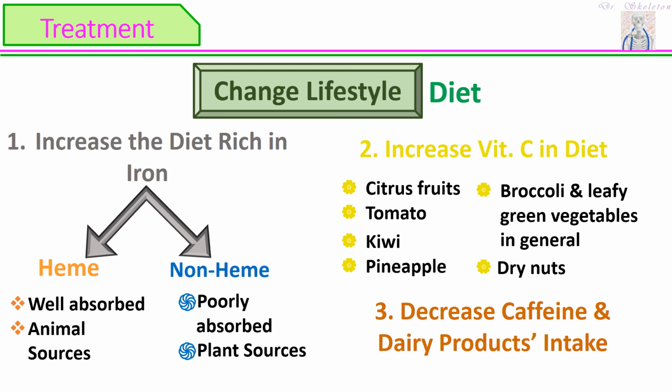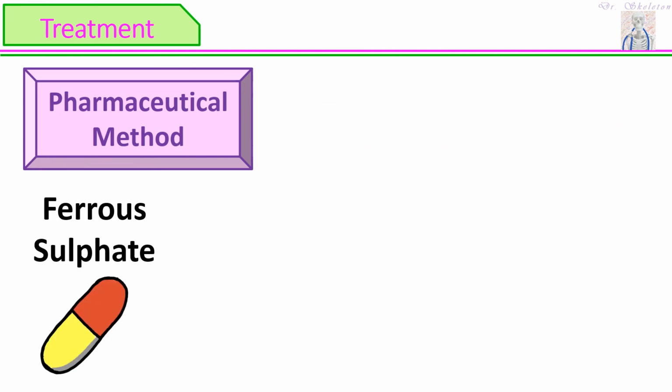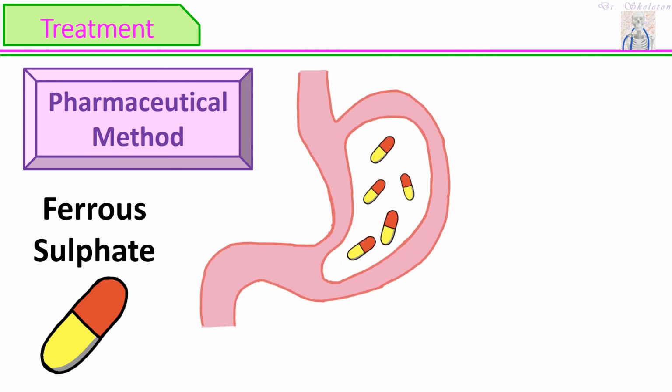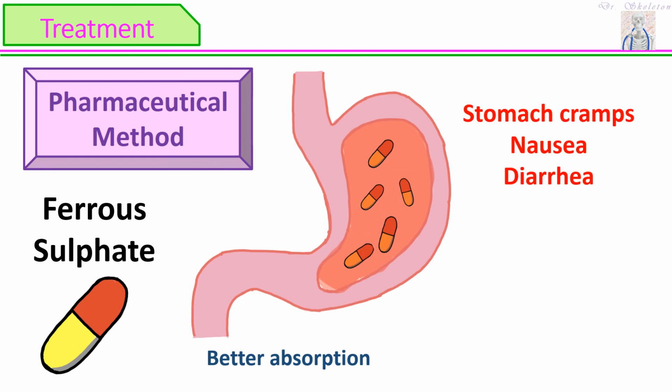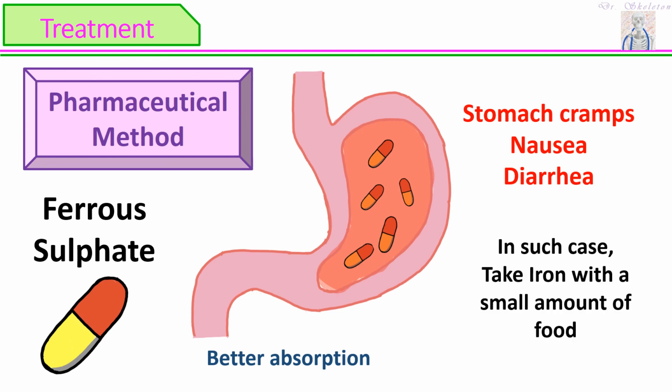In that case, we should go for pharmaceutical help. Ferrous sulphate is our drug of choice. We should take it in pill form on an empty stomach. Why is that? On an empty stomach, it is better absorbed. But a lot of the time, patients complain about having some stomach cramps, nausea, and diarrhea while taking pills on an empty stomach. Here, we recommend they take these drugs after eating certain foods.